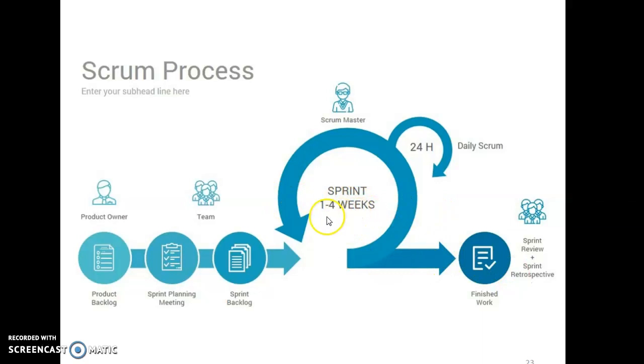The sprint may be 15 days, it may last up to 1 month. After the sprint is completed, whatever product backlog we have selected for that sprint, that means your sprint backlog, the overall functionality of the sprint backlog is reviewed by the Scrum Master and the product owner.